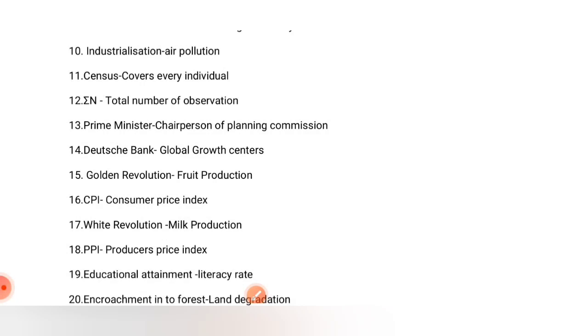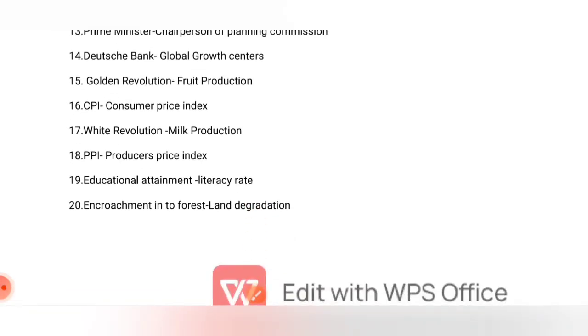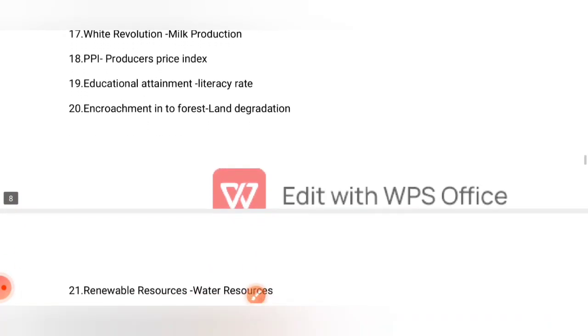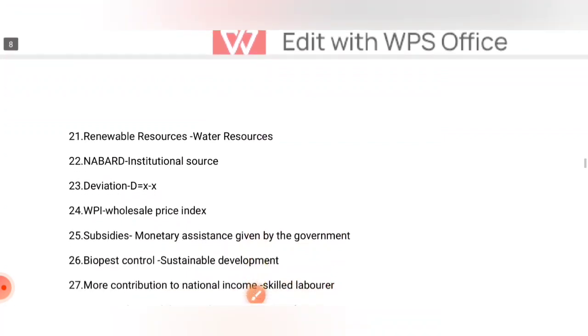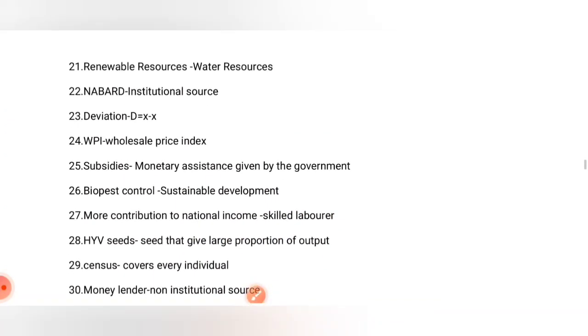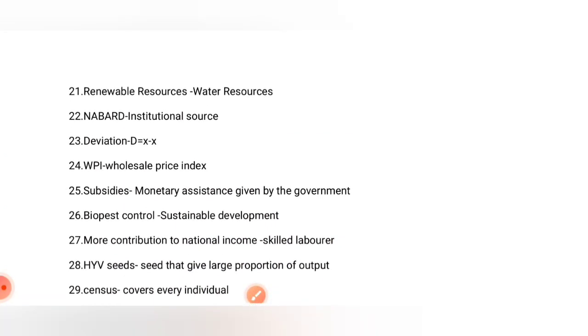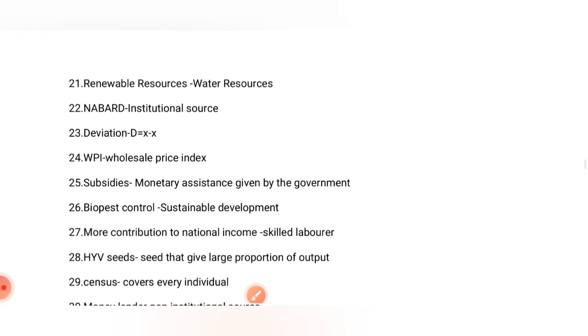CPI is consumer price index. White Revolution is milk production. PPI is producer price index. Educational attainment is literacy rate. Encroachment into forest is land degradation. Renewable resource is equal to water resource. NABARD is an institutional source. Deviation formula is D equals X minus X bar.